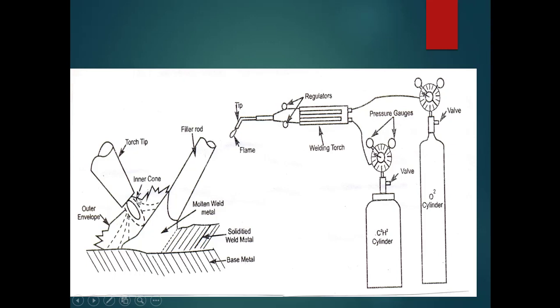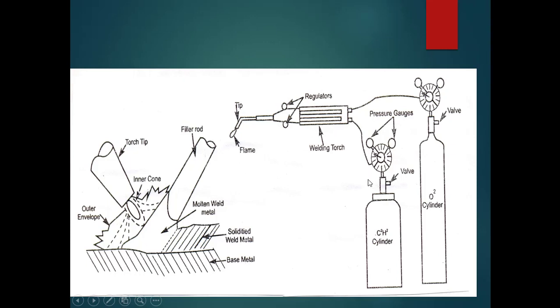Instead of drawing the separate diagram, you can draw a somewhat larger flame, and at the end of the larger flame you can draw the workpiece, and you can add the filler rod to this side. I will tell you why this filler rod is used here. And here we have this in gas welding.